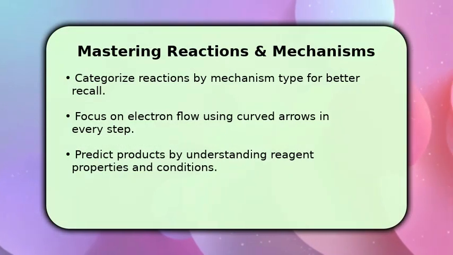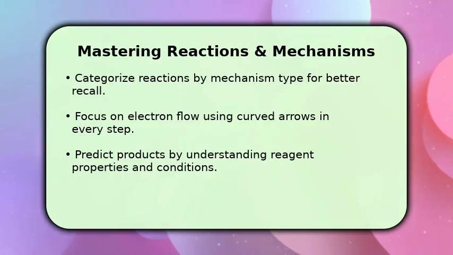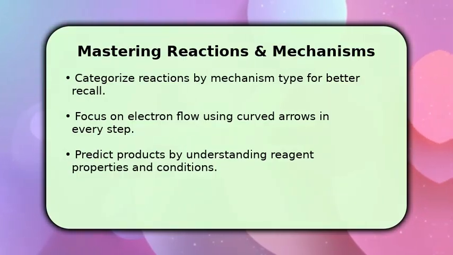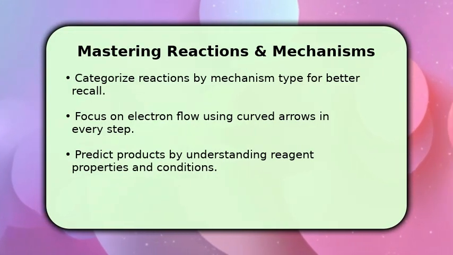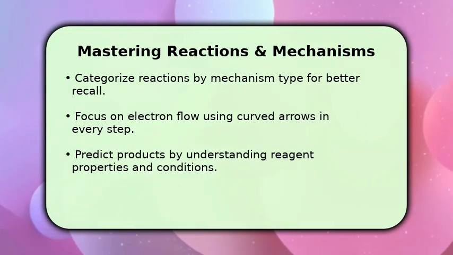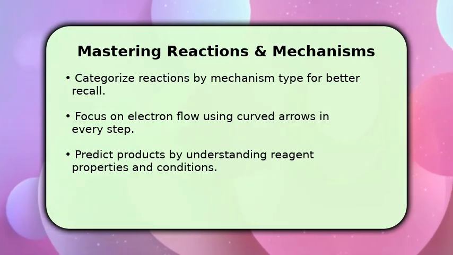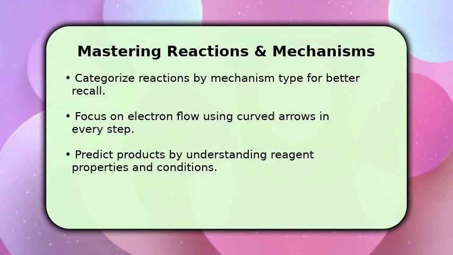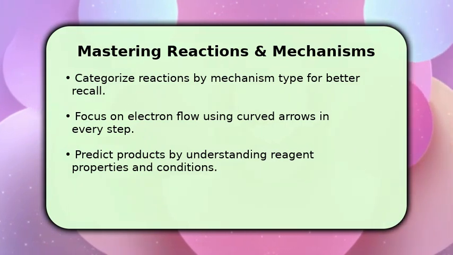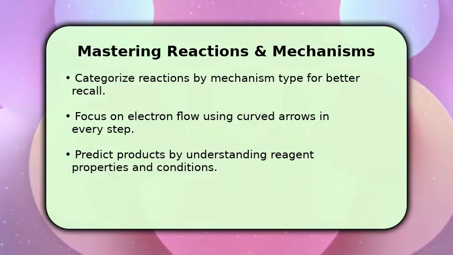Understanding reaction mechanisms is crucial. Try categorizing reactions by their mechanism type, which helps in recognizing patterns. Always focus on the electron flow, using curved arrows to track bond breaking and forming in every step. By understanding reagent properties and reaction conditions, you'll become adept at predicting the final products.